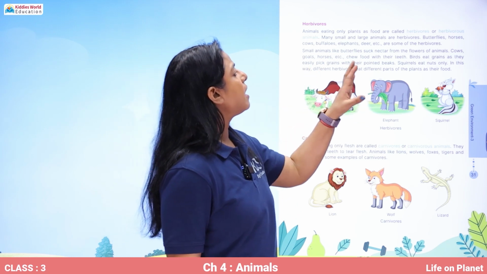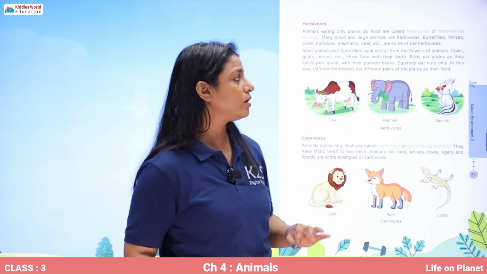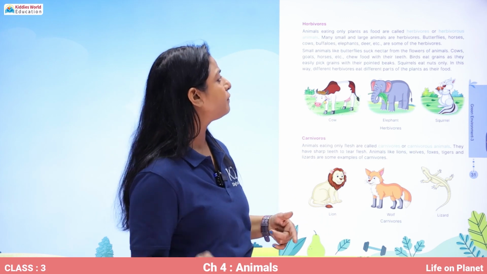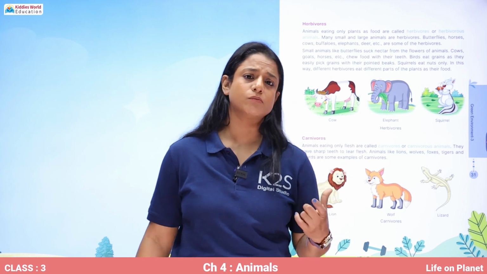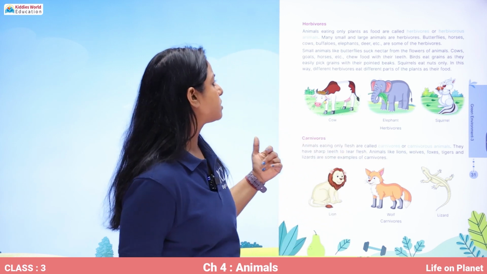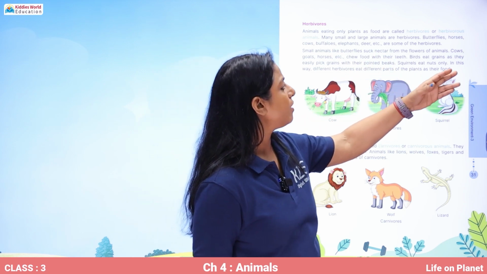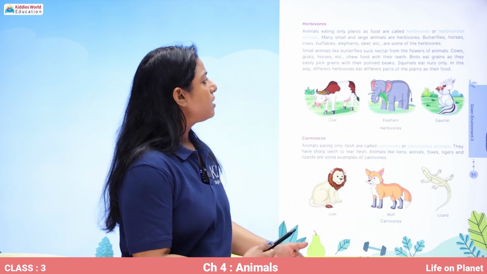Herbivores, animals eating only plants as food, are called herbivores or herbivorous animals. Many small and large animals are herbivores. For example, butterfly, horses, cows, buffaloes, elephant, deer are some of the herbivores. Small animals like butterflies suck nectar from the flowers of the plant.